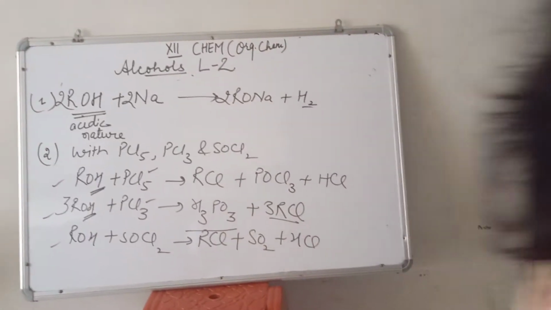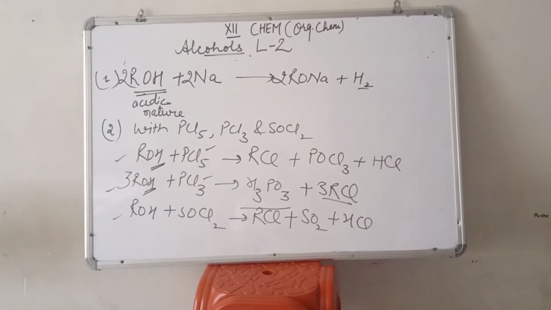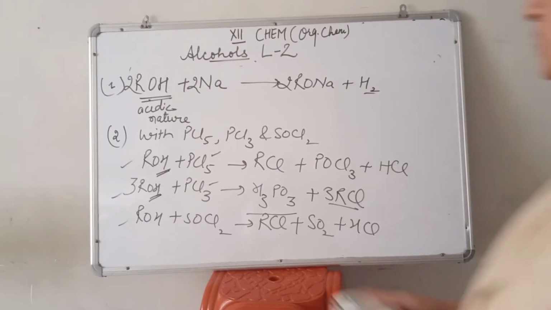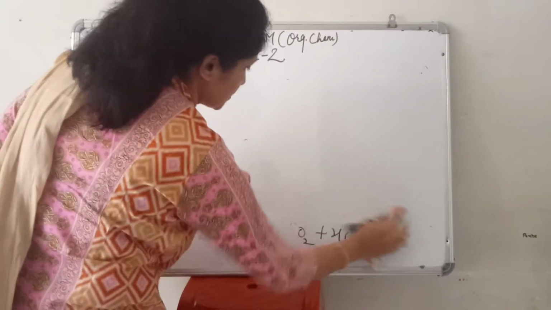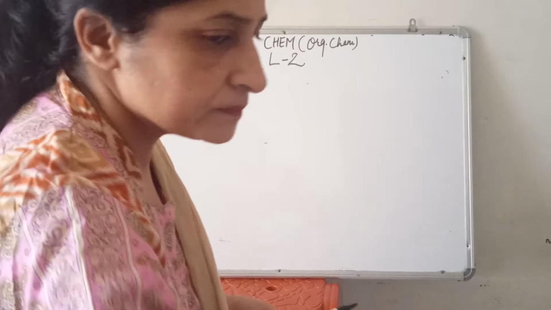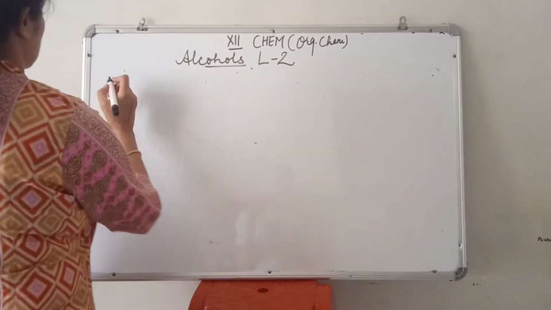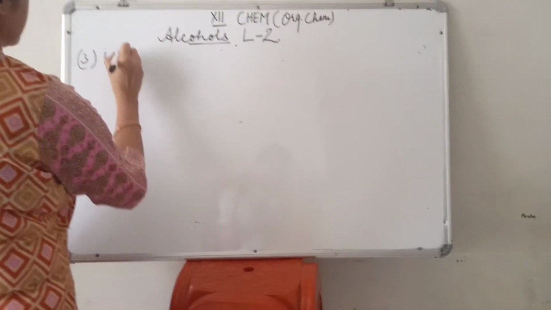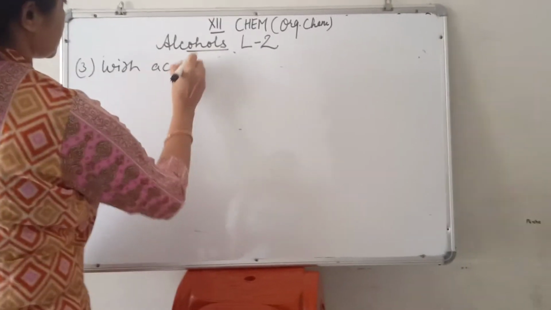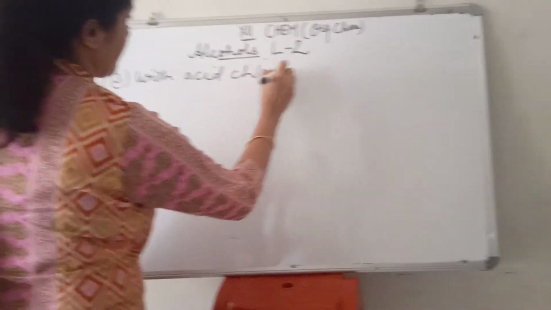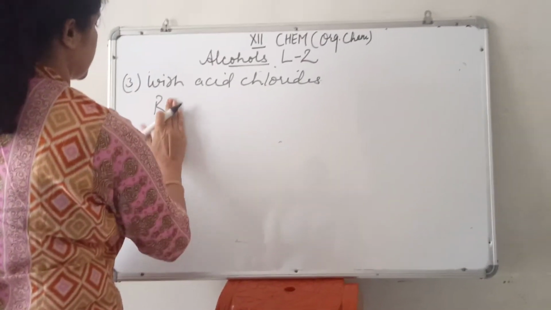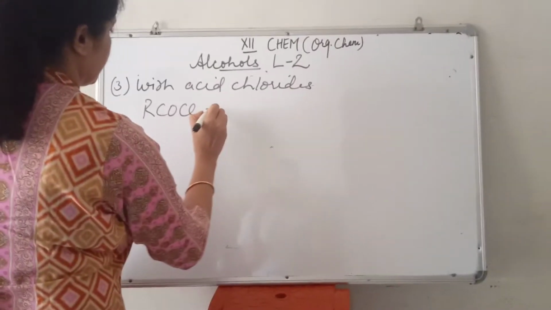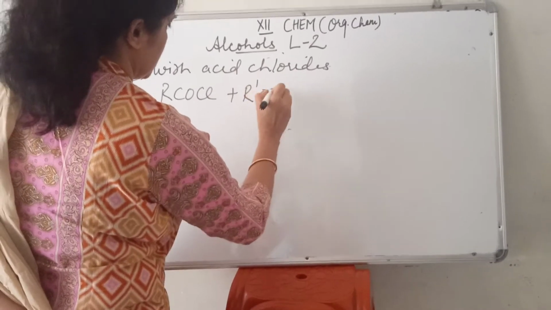So after that, reaction with acid chlorides. The general formula of acid chloride is RCOCl. So third equation is with acid chlorides. When it reacts with alcohol, what happens?